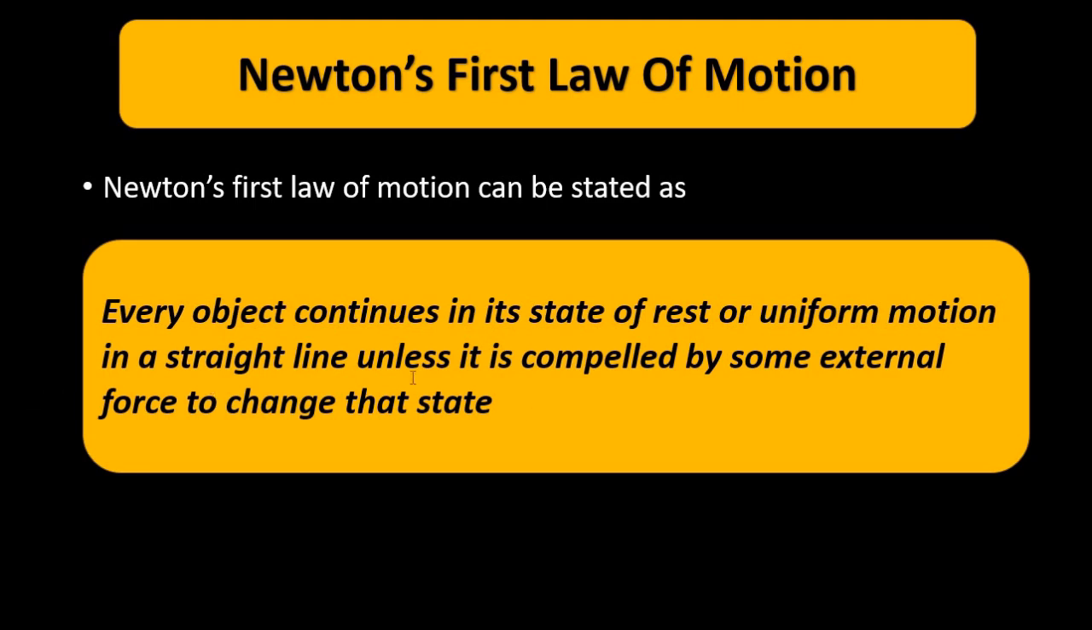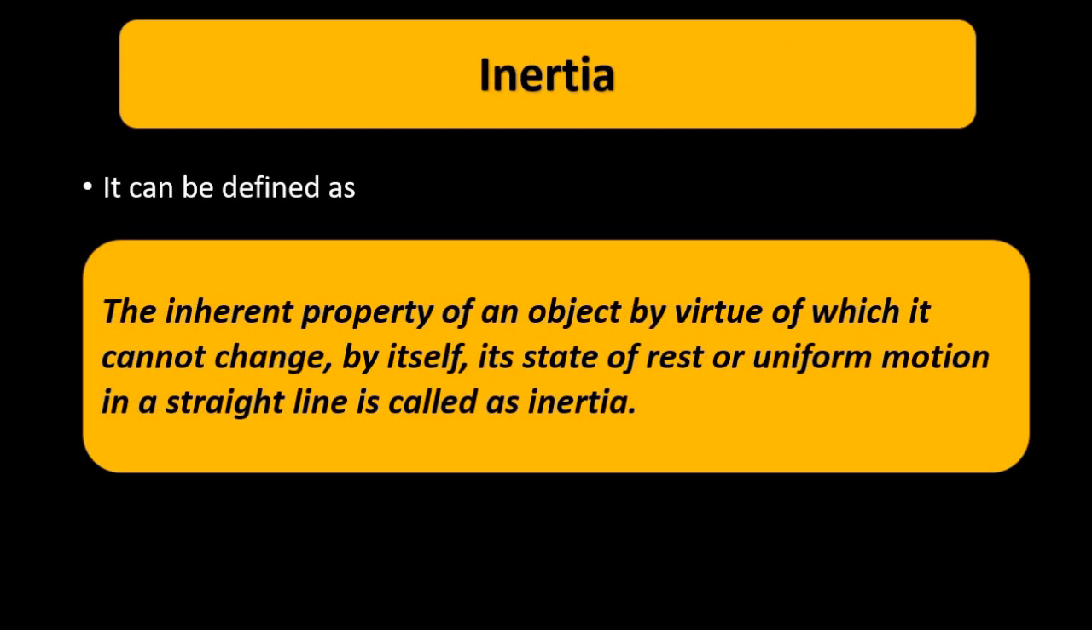It basically says the same thing. An object at rest will continue to be at rest. An object in motion will continue to be in motion, and it will do so in a fixed direction, until and unless some external force causes the object at rest to be in motion, the object in motion to stop, or the object which is moving in a particular direction to move in a different direction. So this is Newton's first law of motion, which is the concept of inertia.